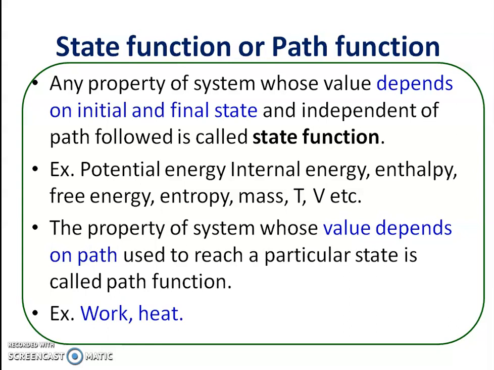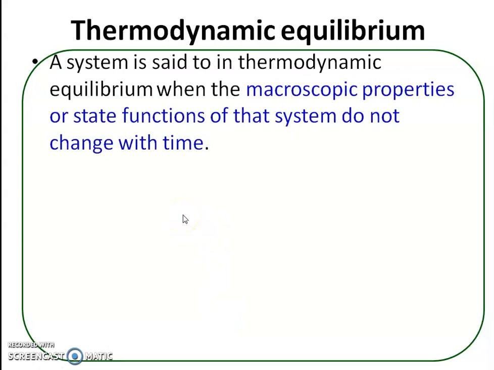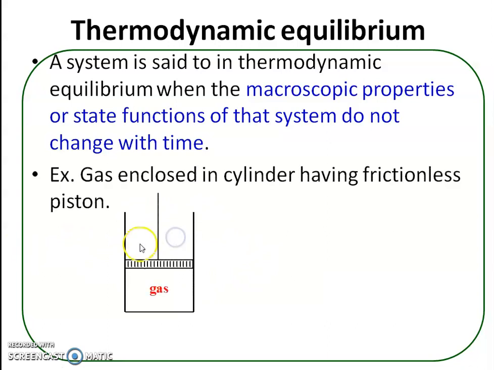So in this way, work and heat are path functions. Now next important term, thermodynamic equilibrium. A system is said to be in thermodynamic equilibrium when state functions do not change with time. As long as state functions remain constant, there is thermodynamic equilibrium.